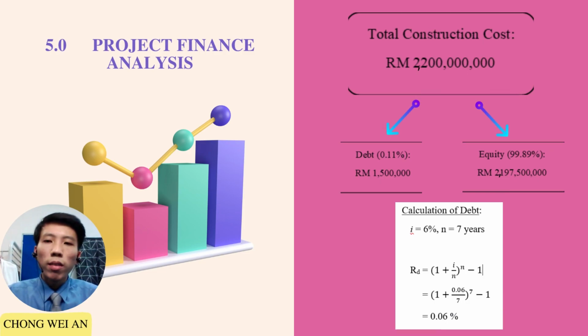Next is the project finance analysis. The total construction cost is 2.2 billion. It is divided into debt and equity. The debt is the borrowed funds, which is 1.5 million, while the equity is the rest of the funds collected from sharing of shares to the public and Bursa Saham. The calculation of debt is shown. The given interest rate of CIMB Bank is 6% and the total years to be completed is 7 years. Therefore, the RD is equal to 0.06.